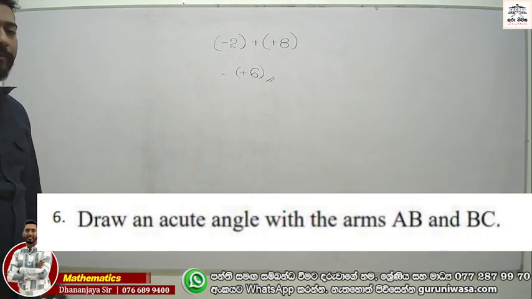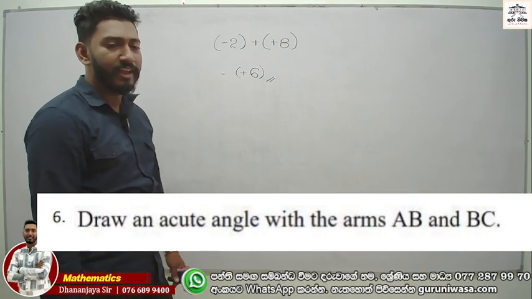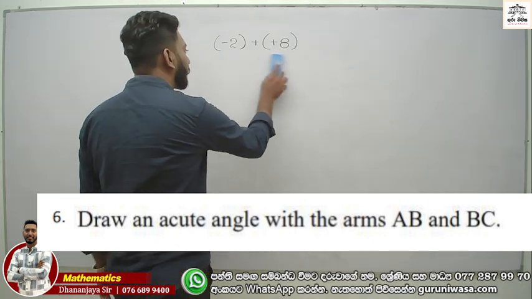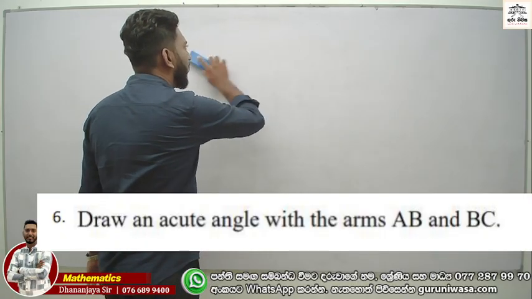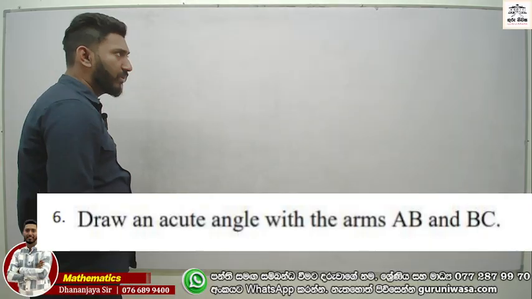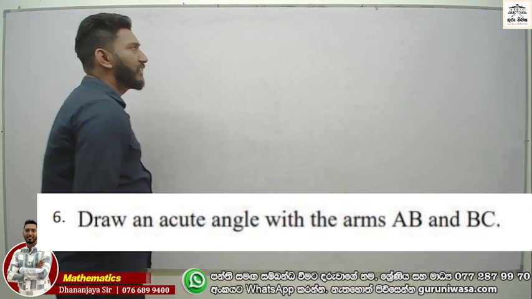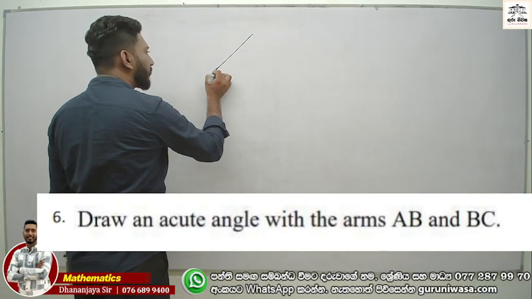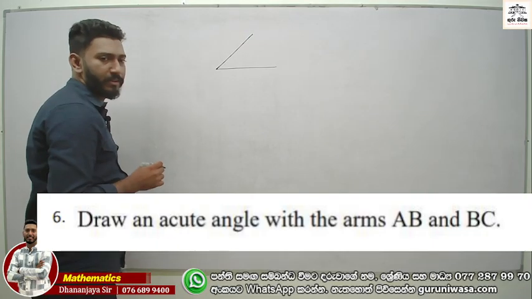Now, the sixth question. Draw an acute angle with the arms AB and BC. Now look at this. AB and BC. We are asked to draw an acute angle, right? Then an acute angle is less than 90 degrees, like this. Now this is an acute angle.